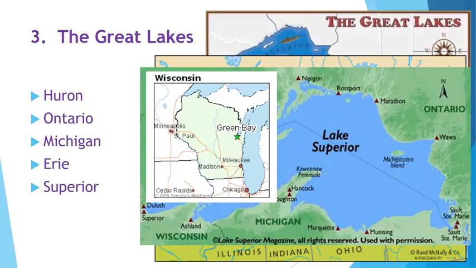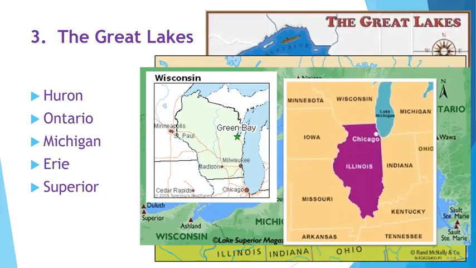Along Lake Michigan, several large cities have been built, including Michigan's Green Bay and Milwaukee in Wisconsin, as well as Chicago, Illinois. Write the word HOMES next to your list of these 5 lakes.